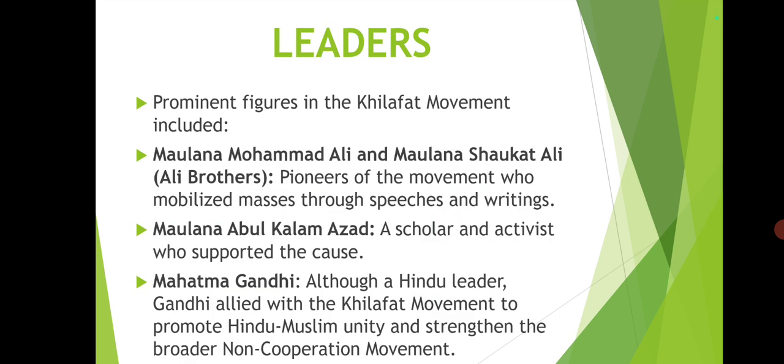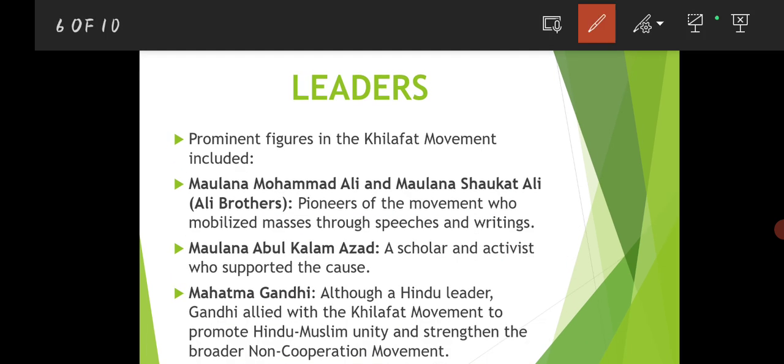It was started by the Ali brothers, Maulana Muhammad Ali and Maulana Shaukat Ali. These were the two Ali brothers who started the movement. Maulana Abdul Kalam Azad also supported the cause. He himself was a Muslim, and he was also the first education minister of independent India.